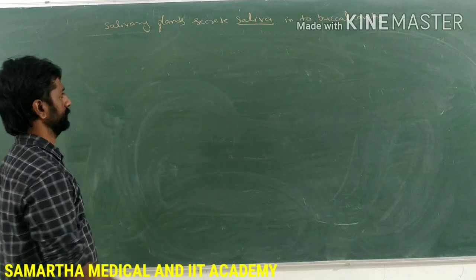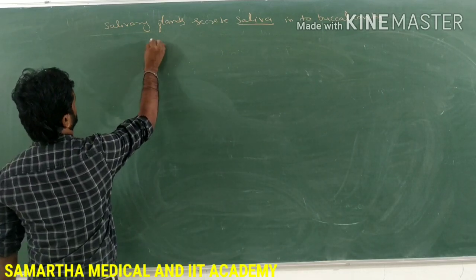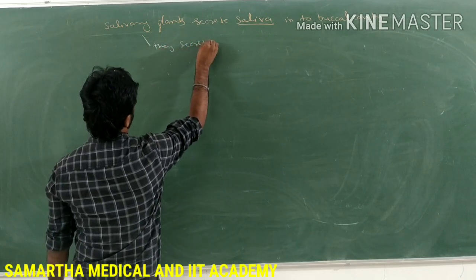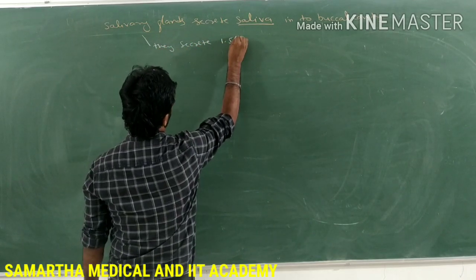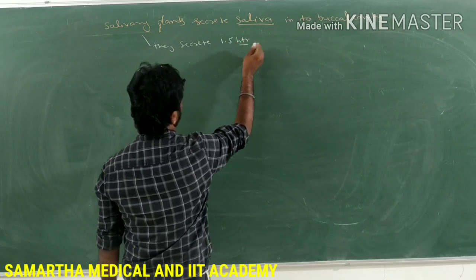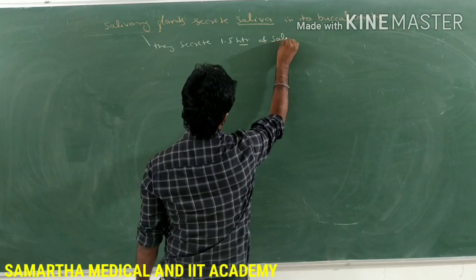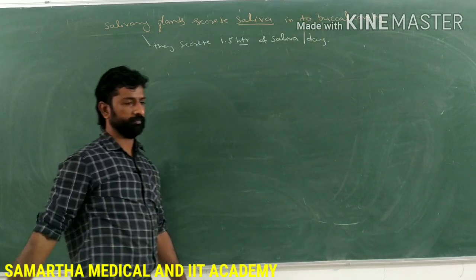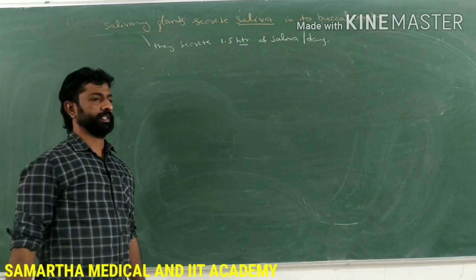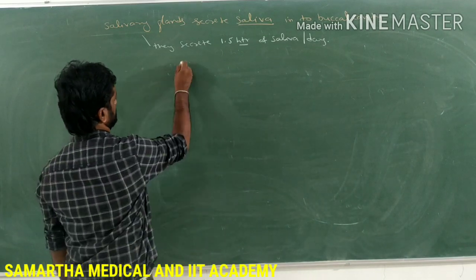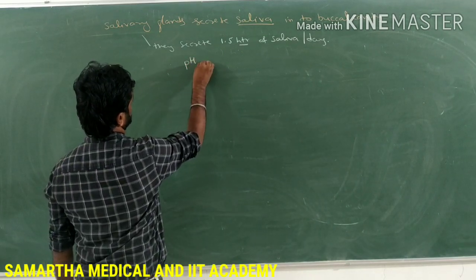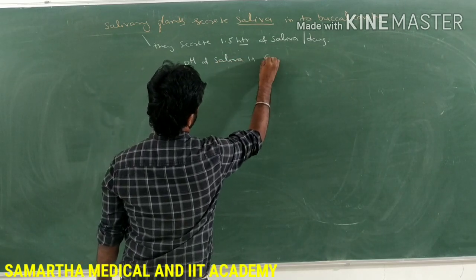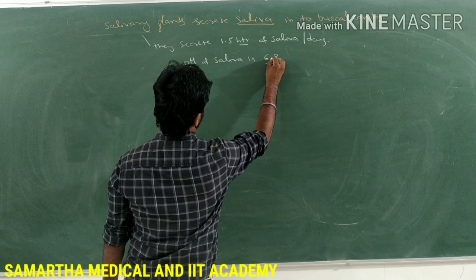They secrete 1.5 liters of saliva per day. And what is the pH of saliva? The pH of saliva is 6.8.